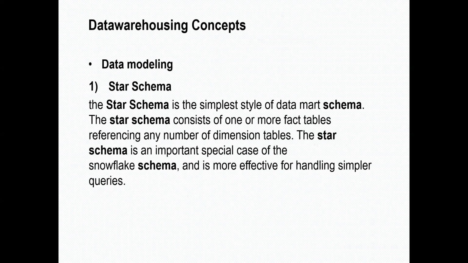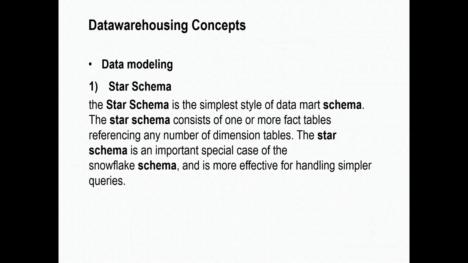So coming to the different types of data models that data warehousing follows. The first one is a star schema, the simplest style of data mart schema. The star schema contains one or more fact tables.